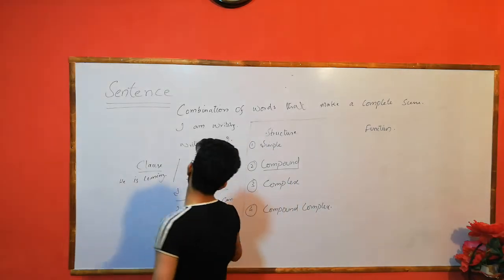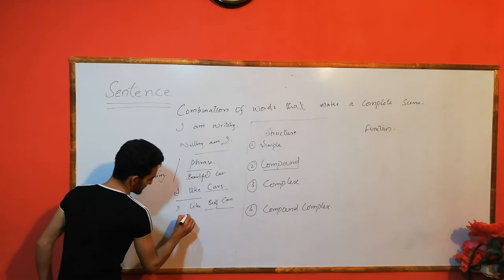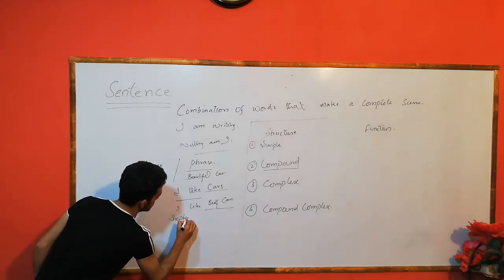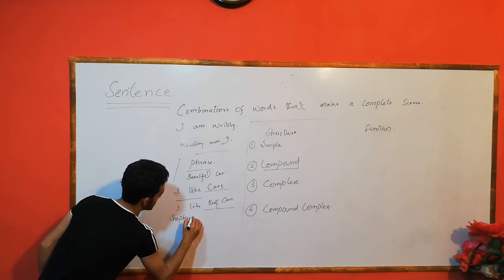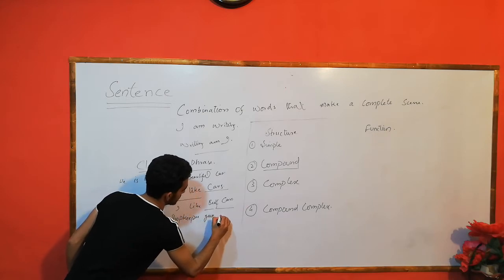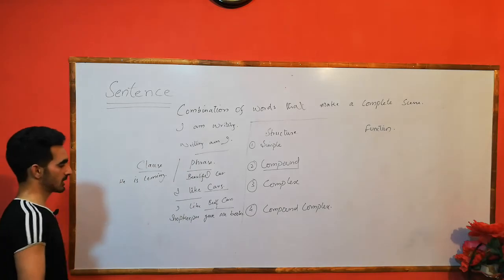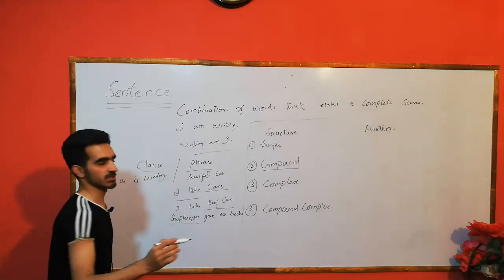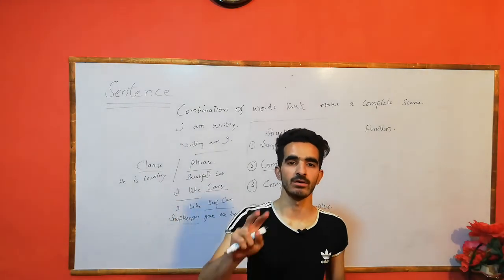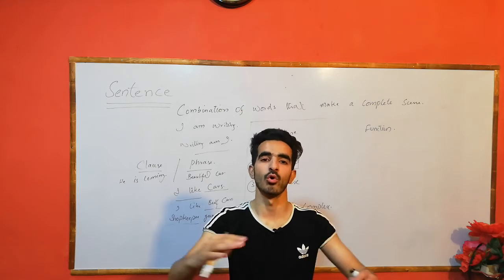For example, another sentence: the shopkeeper gave me books. The shopkeeper is the subject. The subject can also contain two or three words that stand as a whole as one subject.